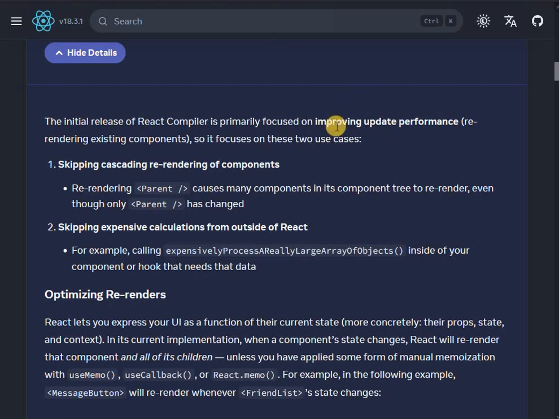Not sure how it works in systems with two-way data flow, but anyways. Skipping expensive calculations from outside of React. For example, calling expensively process really large array of objects inside of your component or hook that needs that data.